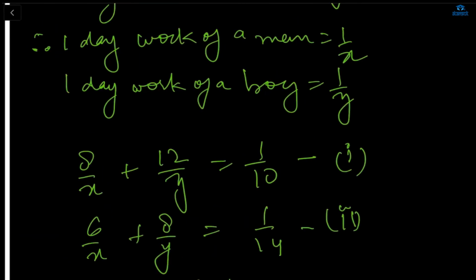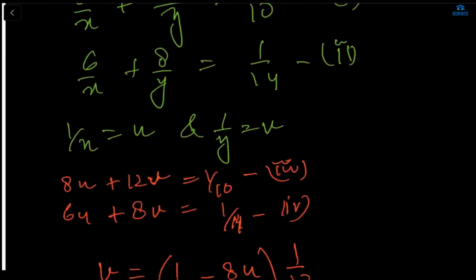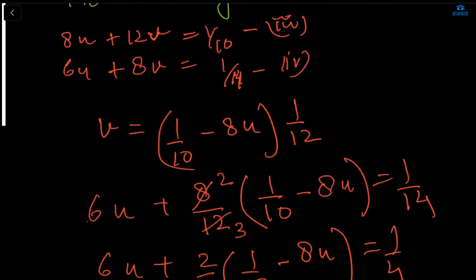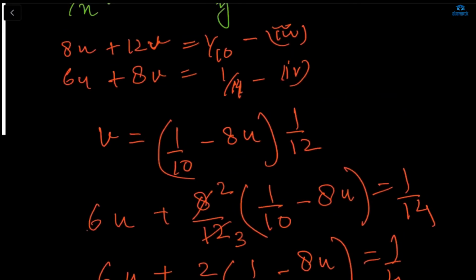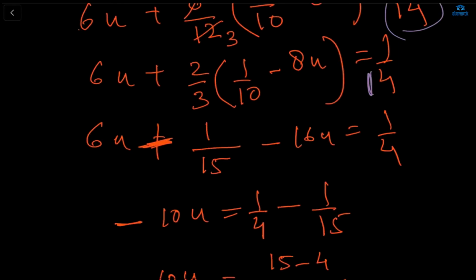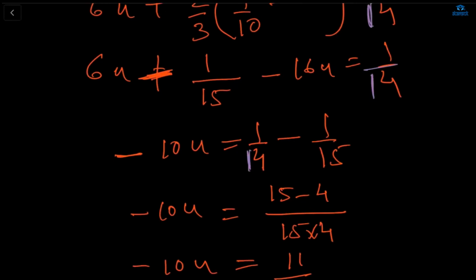It is 8 by x plus 12 by y is equal to 1 upon 10, and 6 by x plus 8 by y is equal to 1 upon 14. So 8u plus 12v is equal to 1 upon 10, and 6u plus 8v is equal to 1 upon 14. Now from the first equation, v is equal to 1 upon 10 minus 8u, times 1 upon 12. Oh, here you have 1 upon 14. See, everywhere I have written 1 upon 14, and it was written 1 upon 4. That's why the mistake is there. That's okay. So it will be 1 upon 14. It will be minus 1.